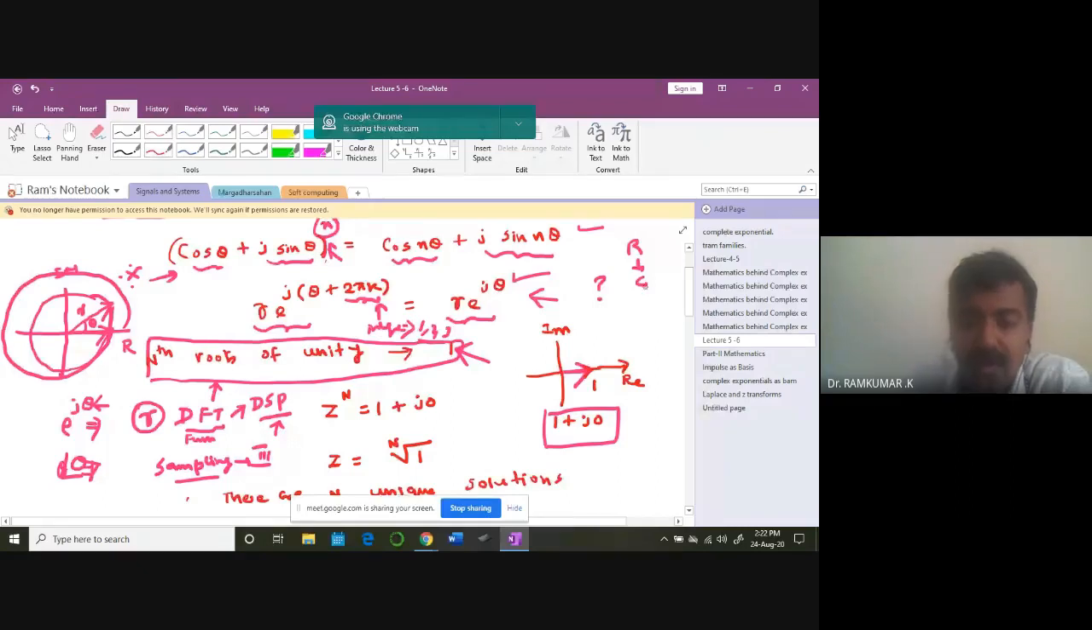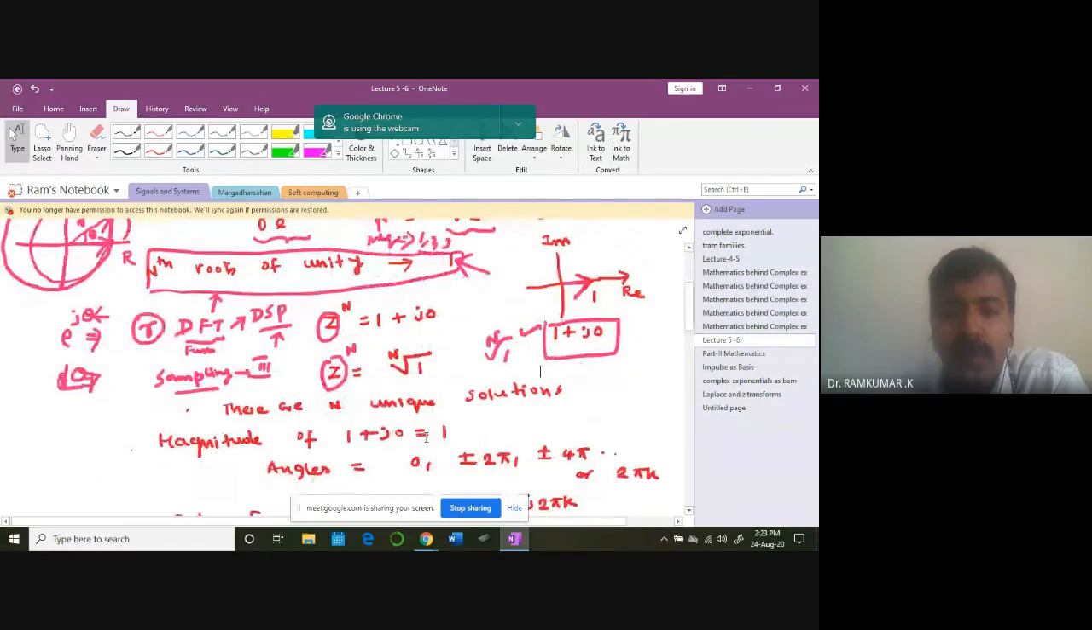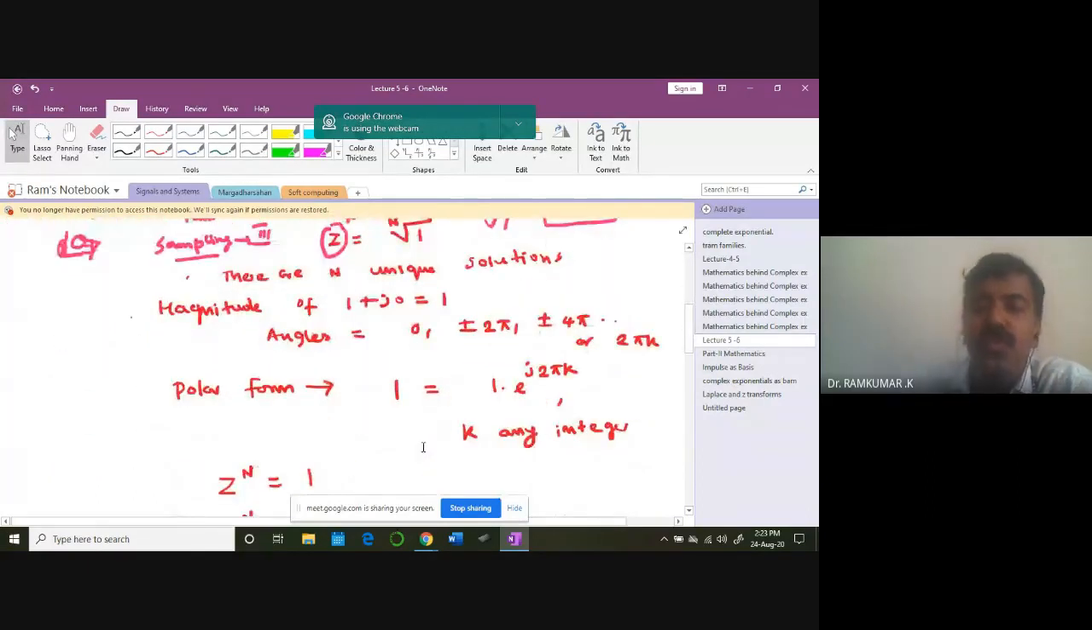So you can write the complex part equal to 0. Then, if z is a complex number and I am raising it to the power n, what are all the roots of the complex number? If z is equal to 1 plus j0, the nth root of it: the second root is the square root, then the cubic root, fourth root, fifth root, and so on. So there are n unique solutions for this.